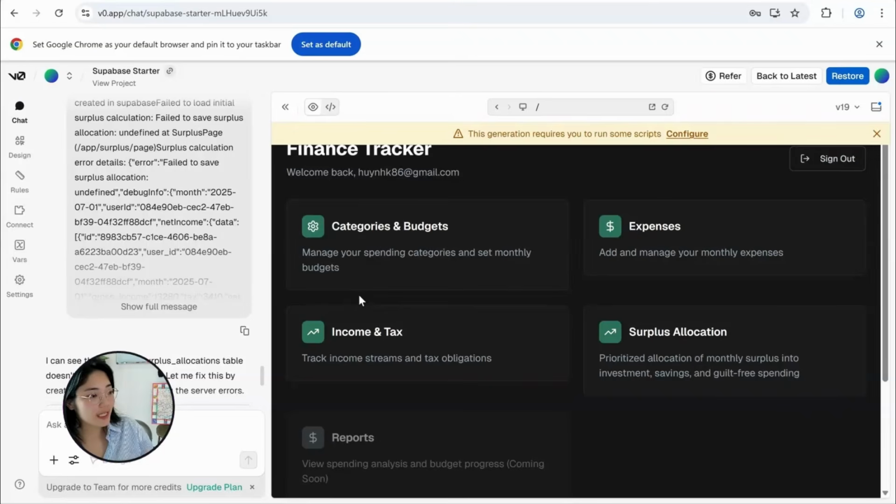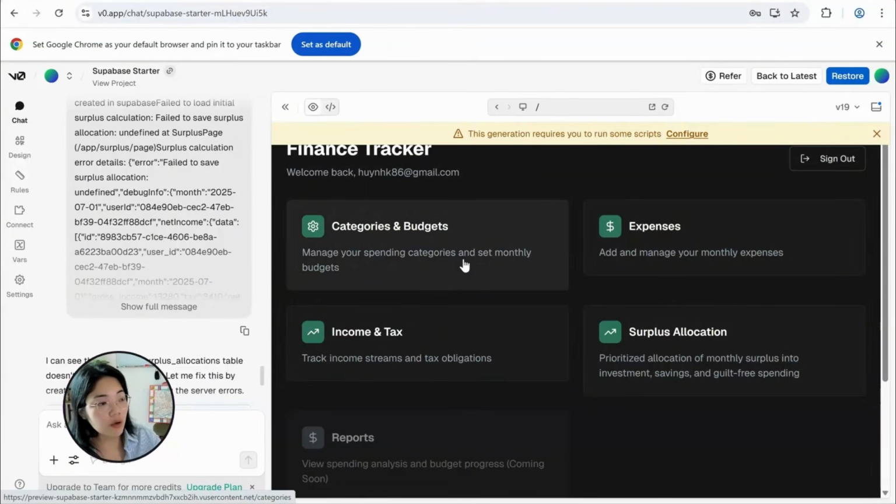Once I got the design up and I'm happy with it, let me see if I can find the original version of it. This is my MVP, the minimum viable product for my app. This finance tracker will have, as I mentioned, category and budget, where we can manage the spending categories and set a monthly budget. We'll have expenses, we'll be able to log income and tax, and then we'll calculate surplus and allocation.